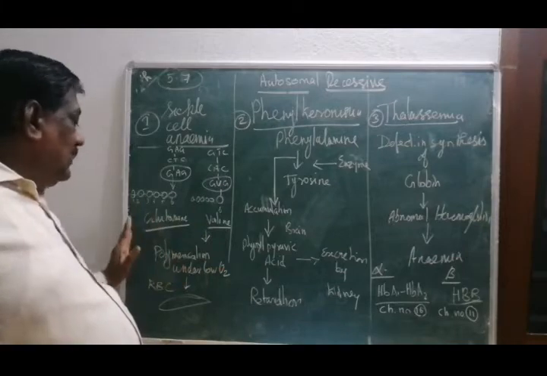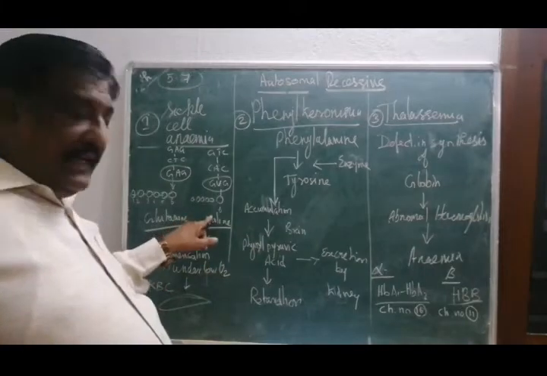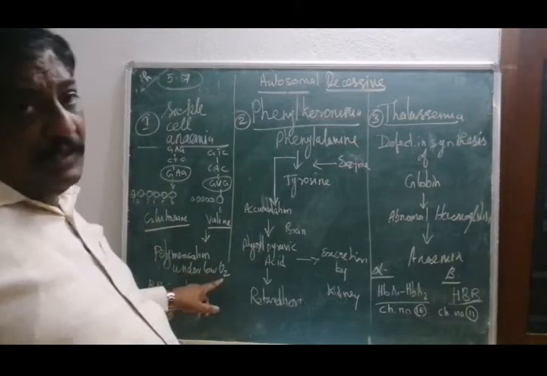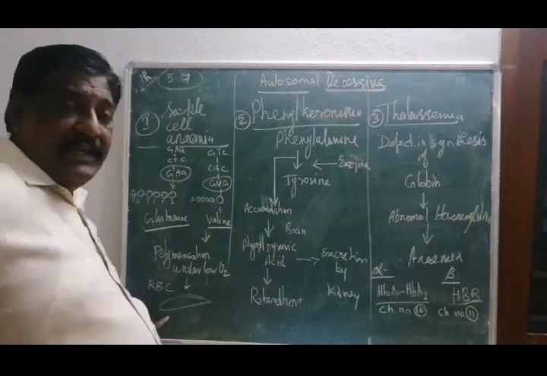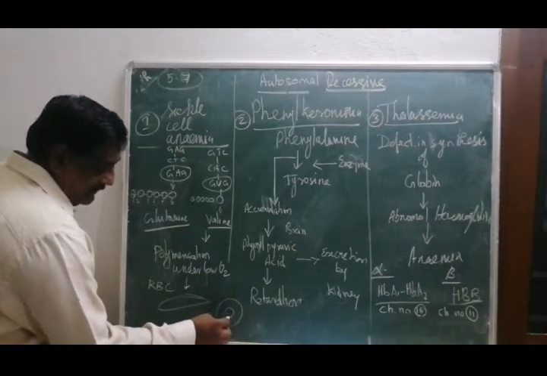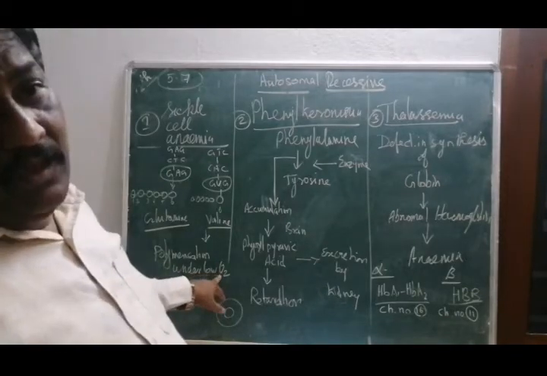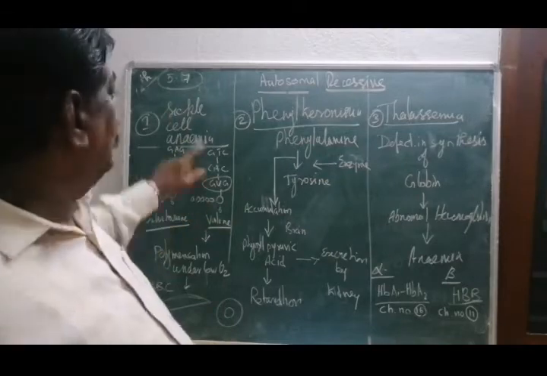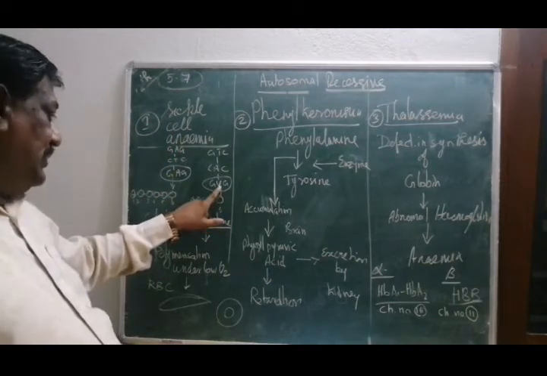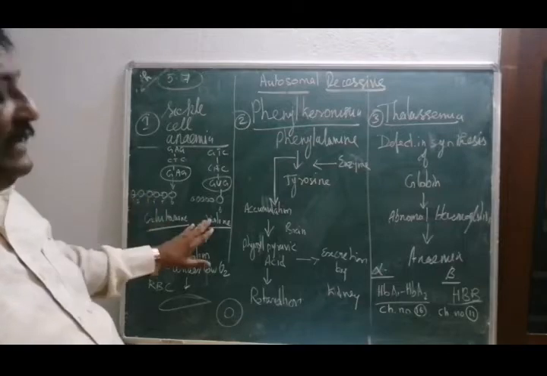So, see, because of one gene change, it produces a different chemical, and that chemical leads to some disorder. In a normal condition, glutamine is necessary for RBC. But here, due to valine, the RBC undergo polymerization, lot of changes because of the low oxygen, and the size becomes like this. Normally, RBCs are like this. Now it will become like this. When they become like this, they cannot carry oxygen. So, this is one condition that is called sickle cell anemia, due to one change in the gene. Normally glutamine is to be produced, instead valine is produced.